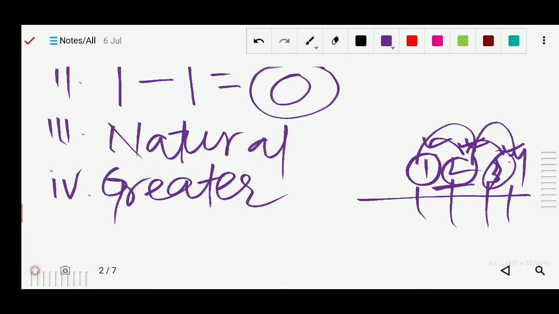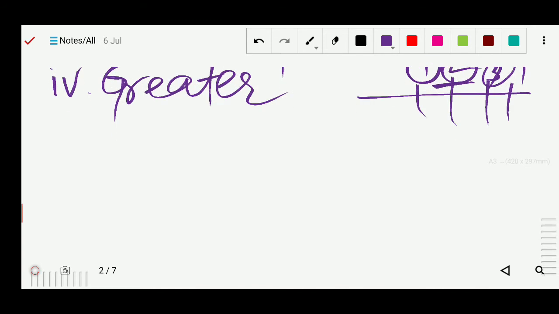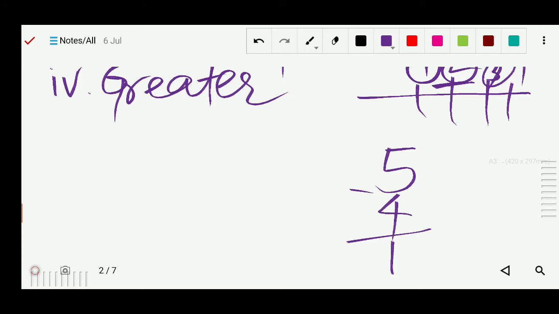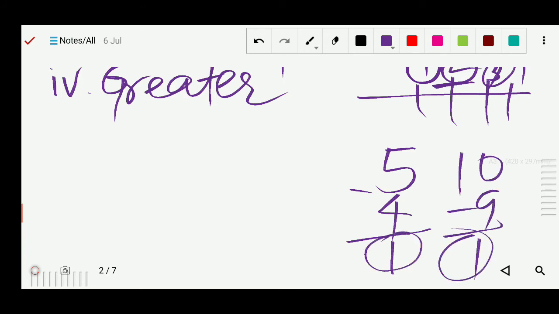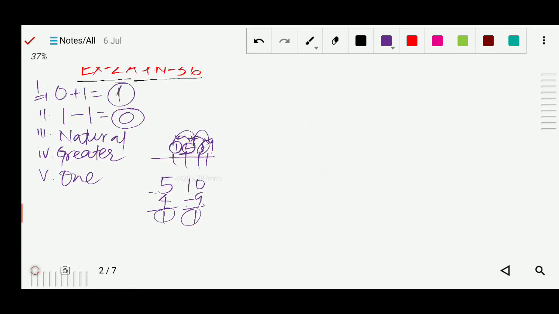Okay. Next is the difference of two consecutive whole numbers. Any two numbers you can take. Suppose I take 5, then the consecutive number will be 4. So 5 minus 4, 1. Any numbers you take, 10 and 9, its difference will always be 1. So what is the answer? It is always 1. Got it? Understood?